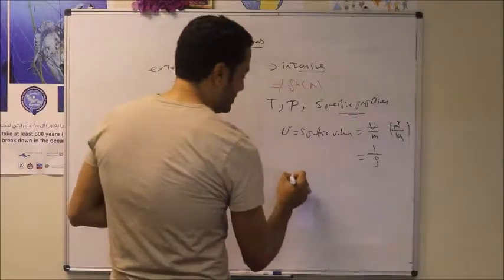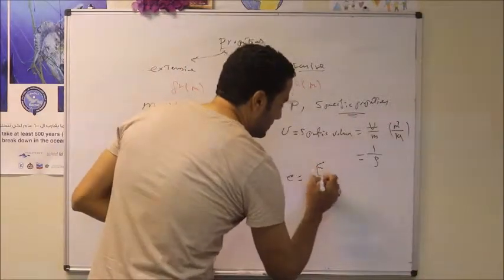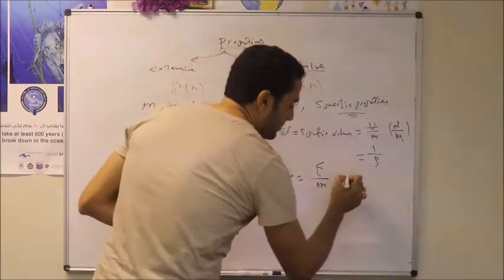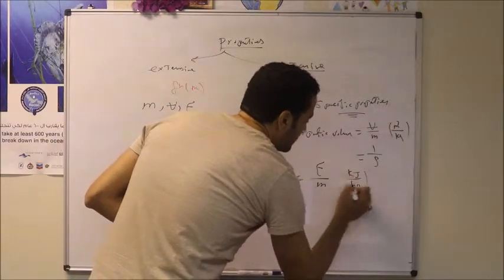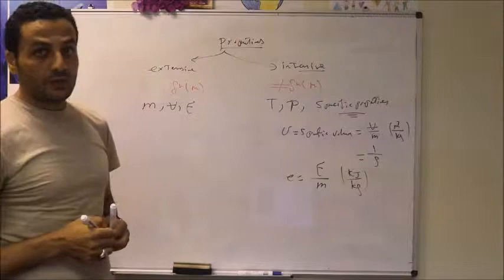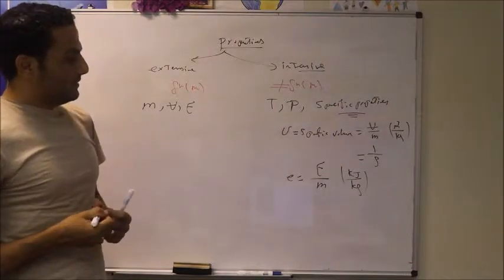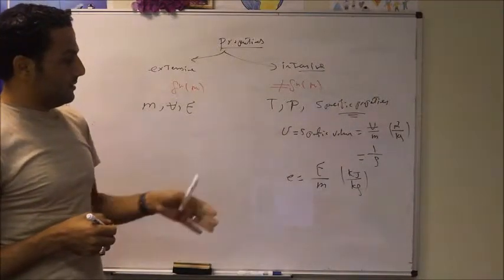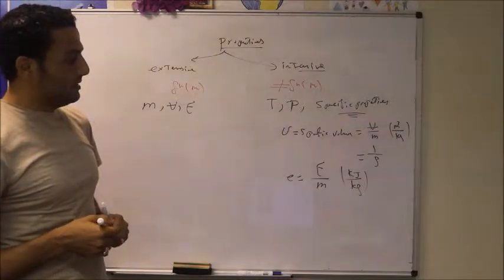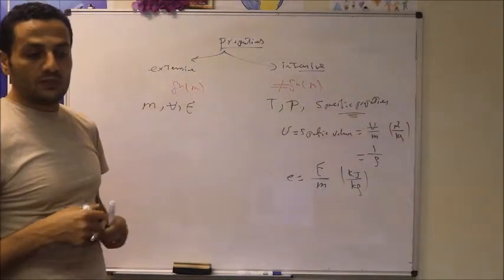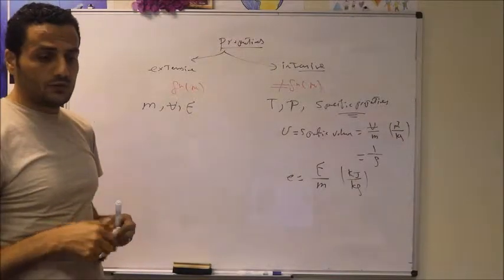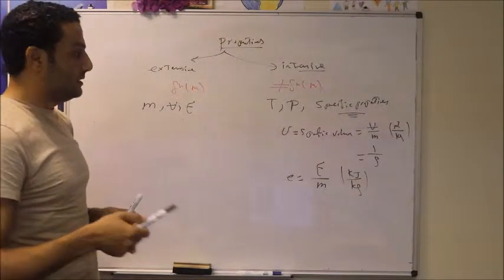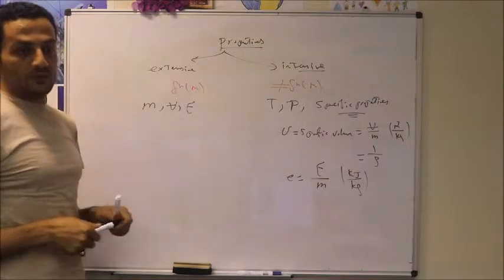Also, specific energy is equal to the total energy divided by the mass, which is usually calculated in kilojoule per kilogram. Also, we have another very important specific property, which is called the specific gravity. We will be introduced to specific gravity in the next slide, inshallah.